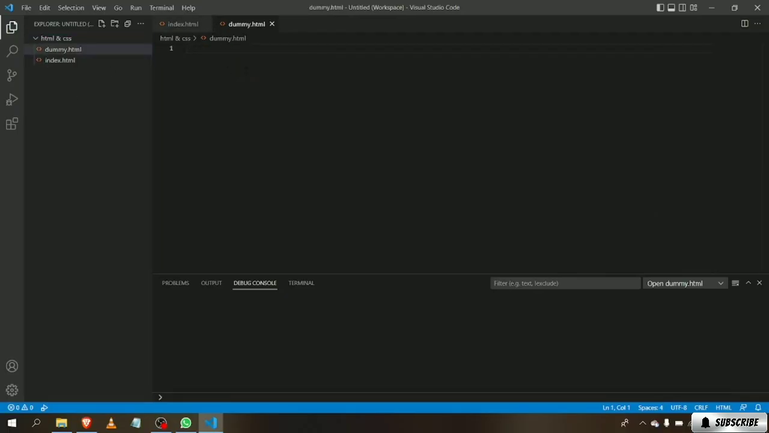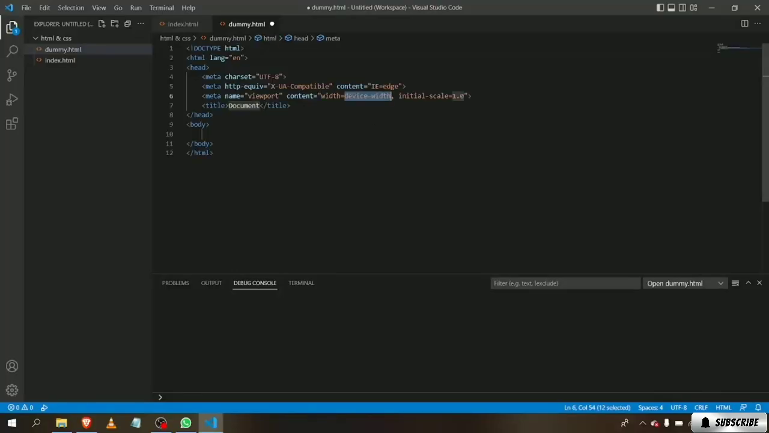Now I just created another page where I could write HTML code. I'm just going to type an exclamation mark and press tab, so that it creates a structure. In the body, we're going to create a heading, just heading 1, and call it a dummy page. Now let's run this.